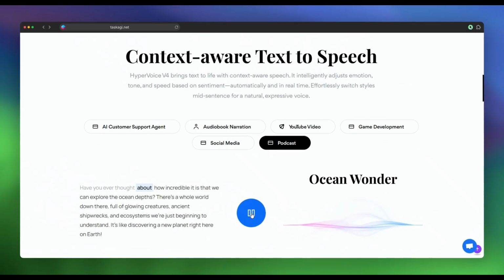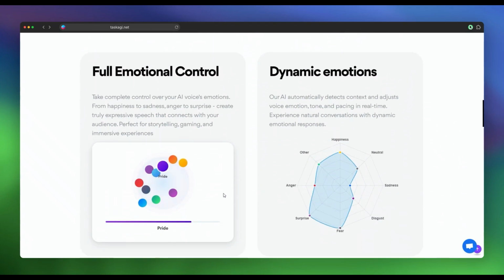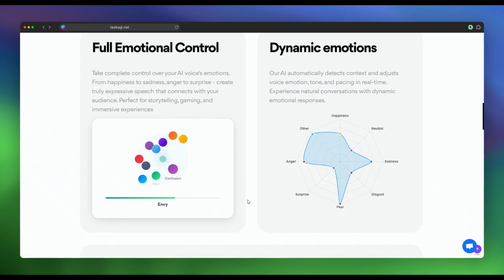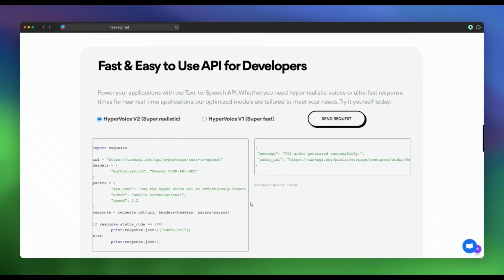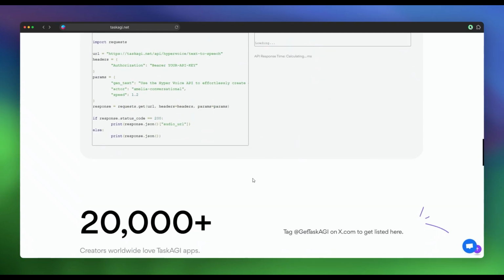But it's not just about emotions. HyperVoice V4 is context-aware, which means it adapts its tone based on what's being said. If the text is about a cheerful moment, the voice sounds upbeat. If it's something heavier, like a sad goodbye, it naturally shifts to a more somber delivery. This makes the speech feel less robotic and way more human, setting a new standard for text-to-speech.